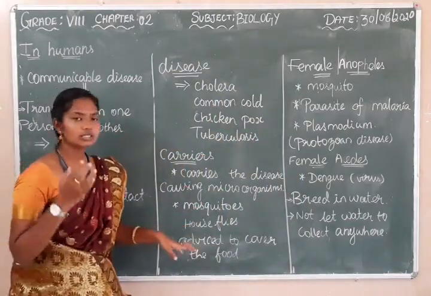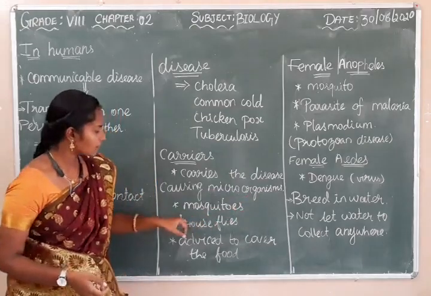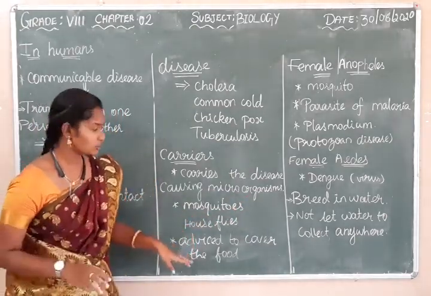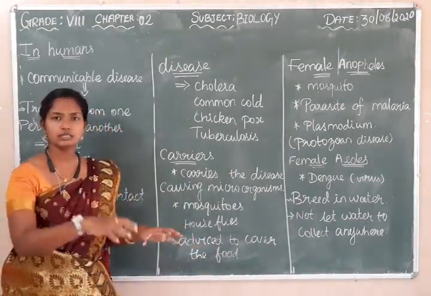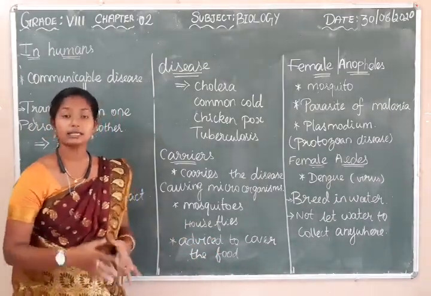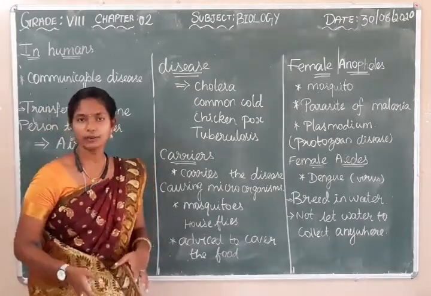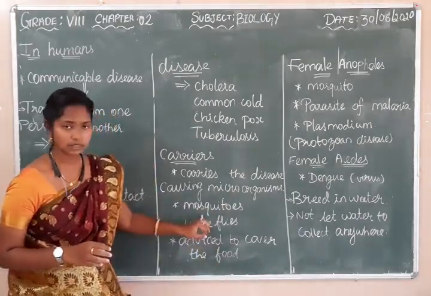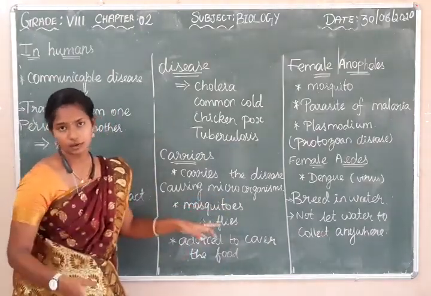Carriers are nothing but those which carry the disease-causing microorganisms. Here, mosquitoes and houseflies are the carriers, and that is why we are advised to cover the food always. Mosquitoes and houseflies often sit on the food particles and leave microorganisms on the food, and if we eat that food, it may cause disease in human beings. So we are advised to cover the food, and these are the carriers, mosquitoes and houseflies, which carry the disease-causing microorganisms.